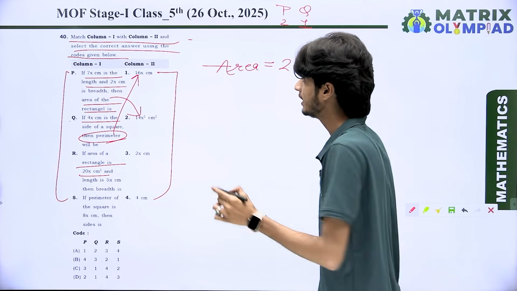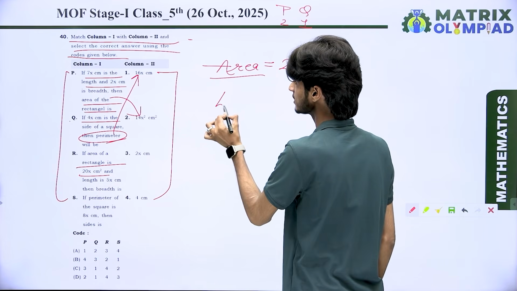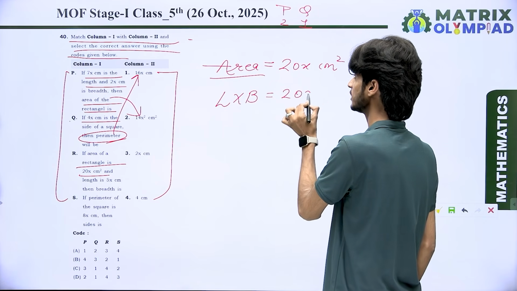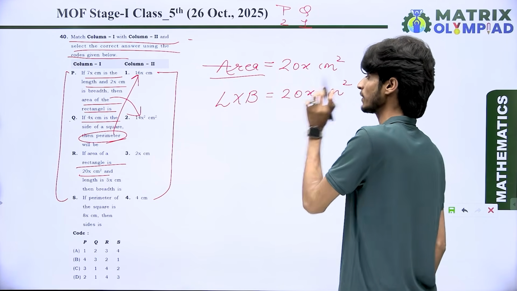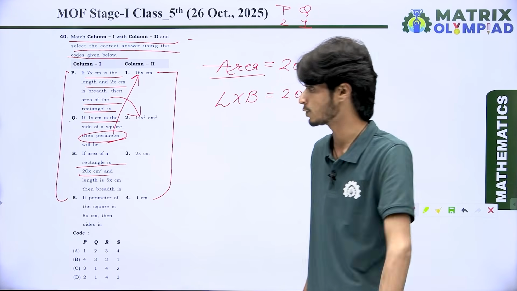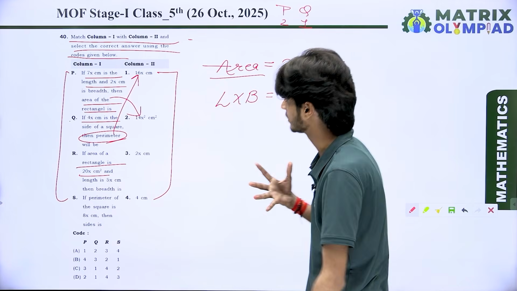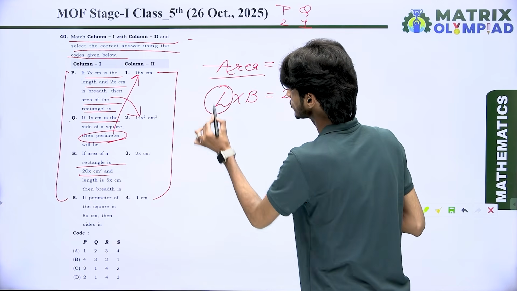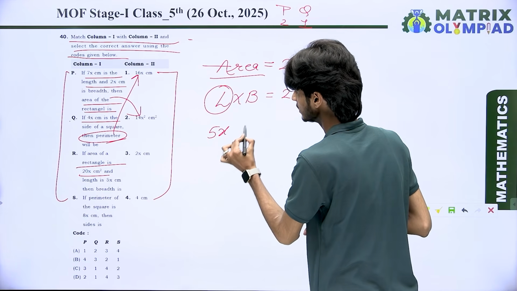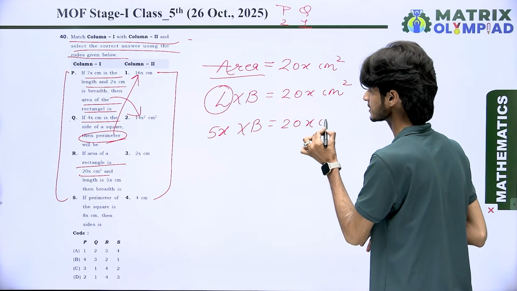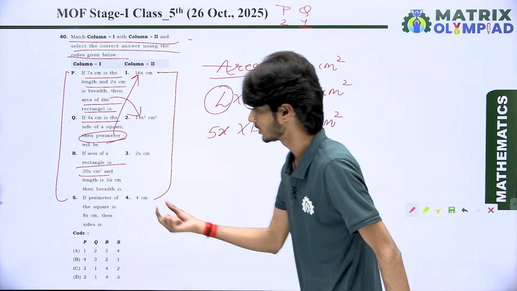And we know very well the area of a rectangle is length multiplied by breadth. And the length is 5x centimeter. That means we have the length also, which is 5x multiplied by breadth is equal to 20x centimeter square.